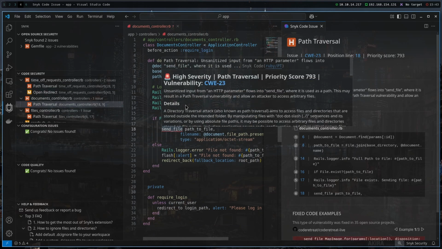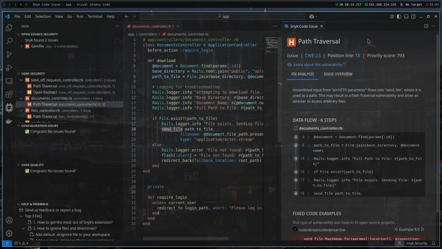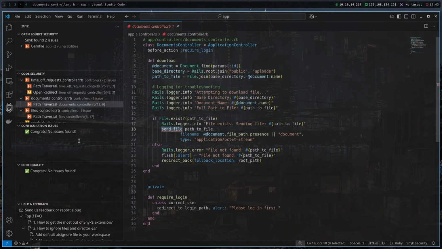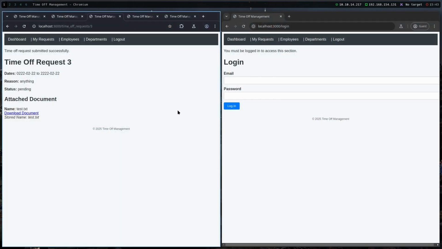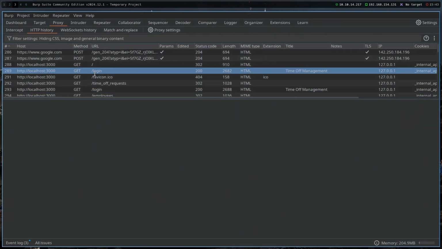it is doing send_file. Unsanitized input from an HTTP parameter flows into send_file, where it is used. So we have another path traversal here. We also have path traversal in files_controller.rb, and here it does File.read on the parameters, in the show method. Let's try to figure out how it is called. So we can see that there is a download document here.